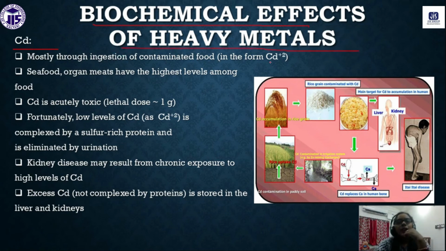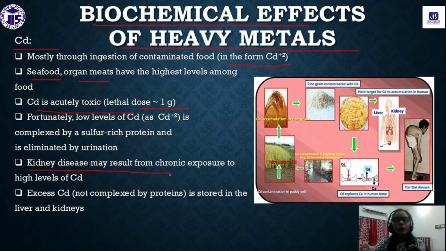cadmium. Mainly cadmium is a contaminant in the form of cadmium plus 2, and this cadmium plus 2 can enter into our food chain from seafood and organ meats. Cadmium is actually very toxic at the level of 1 gram. What will happen if we consume cadmium contaminated water? We can have kidney disease.